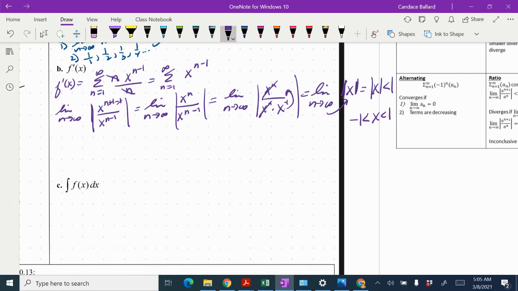I just need to look at the endpoints now. So I am going to substitute in negative 1 into my original series here. So we're substituting into this. So for x equal to negative 1, we would end up with the sum as n equals 1 to infinity of x to the negative 1 minus 1, which is the same as saying x to the negative 2, which is the same as saying 1 over x squared, which we would recognize as,